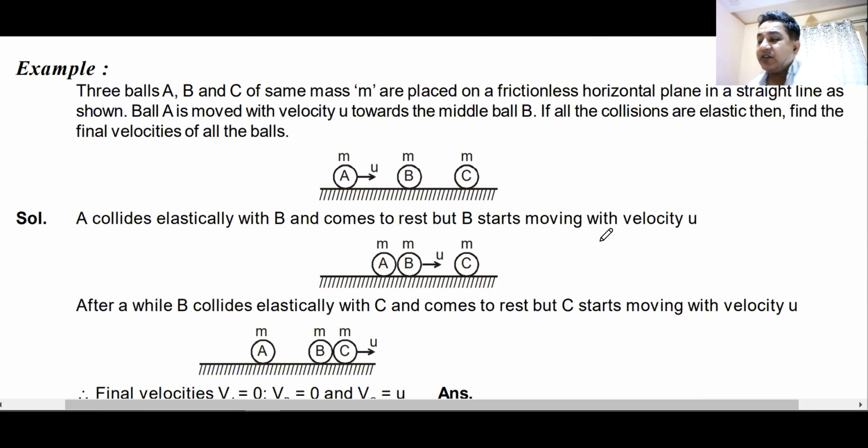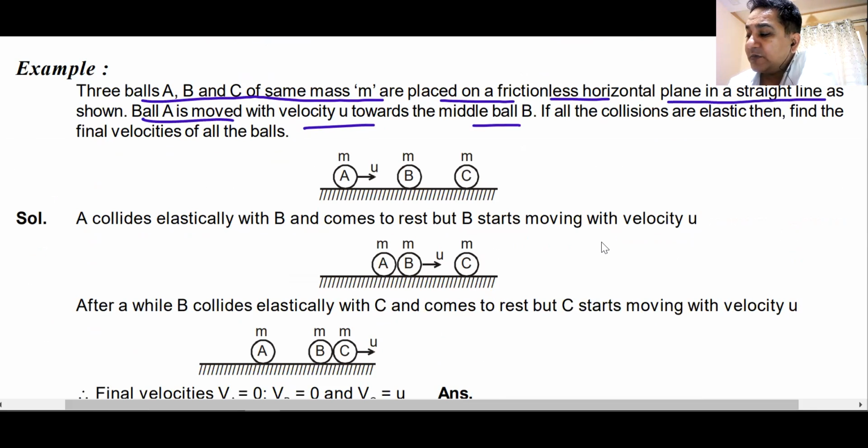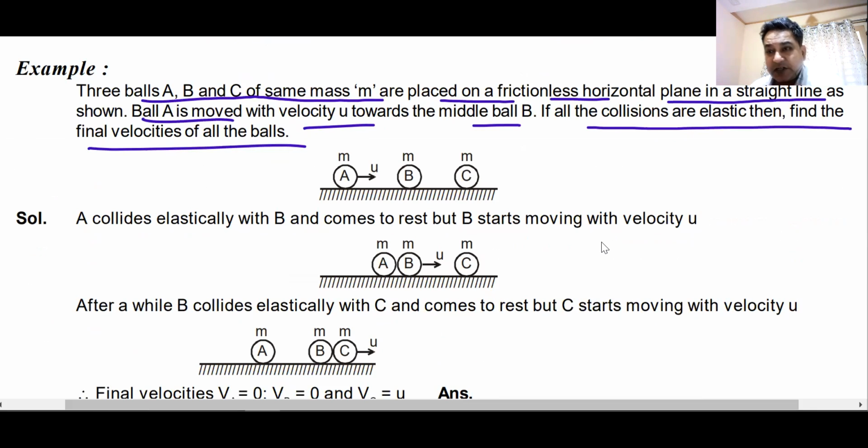Now, this one: 3 balls A, B and C of same mass are placed on a frictionless horizontal surface. Ball A is moved with velocity u toward the middle ball B. Follow the collision as elastic. Find the final velocity of all the balls. Fatafat, give me the answer.